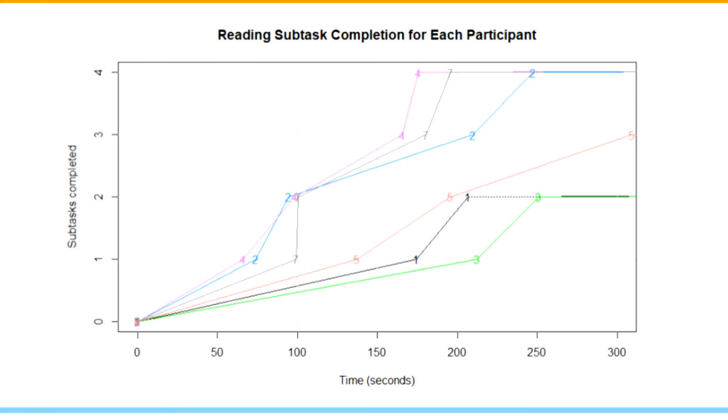Participants 2 and 7, who were some of the slowest performers on the target task, are among the quickest on the reading task, completing all 4 subtasks, while participants 1 and 5, who were among the quickest performers on the target task, are among the slowest on the reading task. One possibility is that participants who did well on the first task were more likely to be complacent during the calibration process for the second task, while participants who struggled due to poor calibration on the first task were more likely to focus during calibration for the second task.